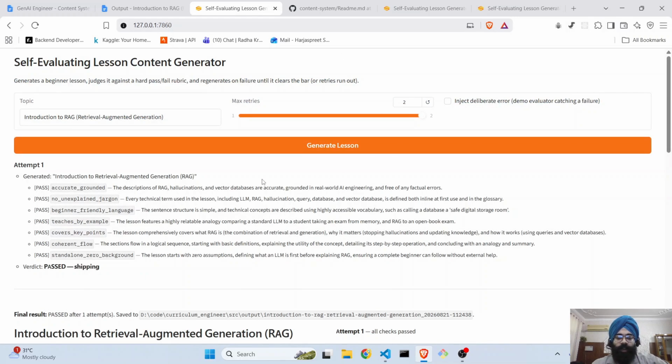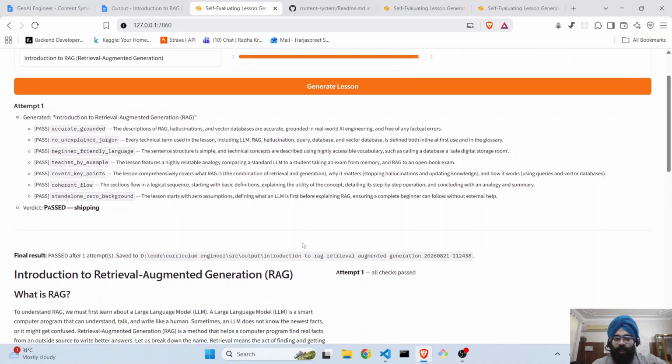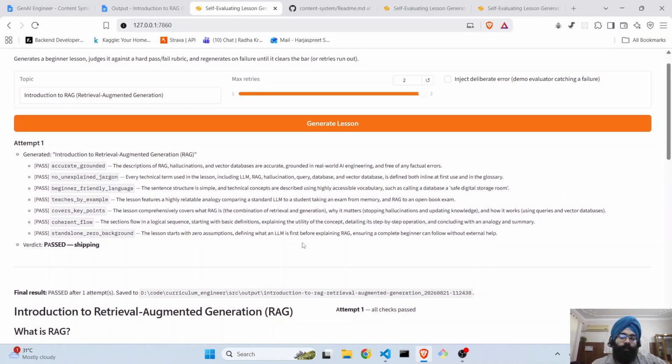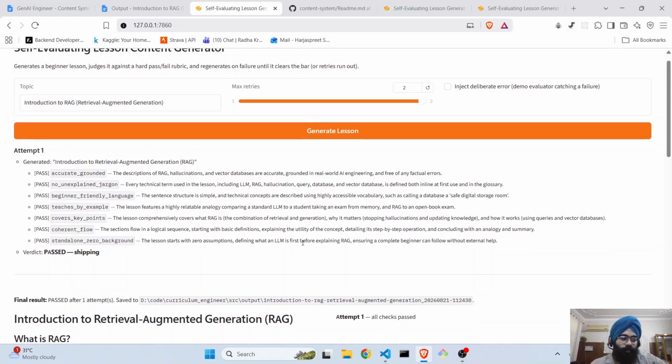Let's go back to our screen and you can see that it ran perfectly. But we should also handle some checks or some errors, right? Like let's say my coherent flow or my standalone zero background check failed sometime. How will my app behave that time?